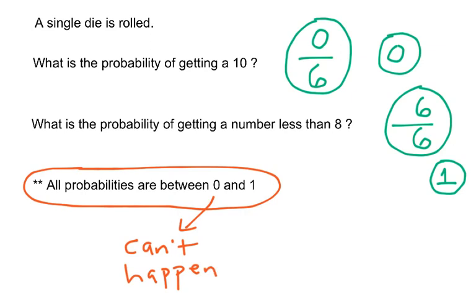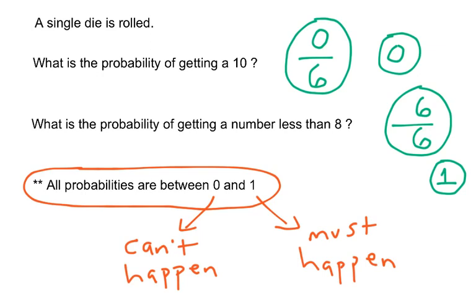Something that absolutely cannot happen has a probability of 0. And something that absolutely must happen, like getting a number less than 8 when we roll a single individual die, that probability is 1. So if it can't happen, the probability is 0. If it must happen, the probability is 1. So all of our probabilities are between 0 and 1.